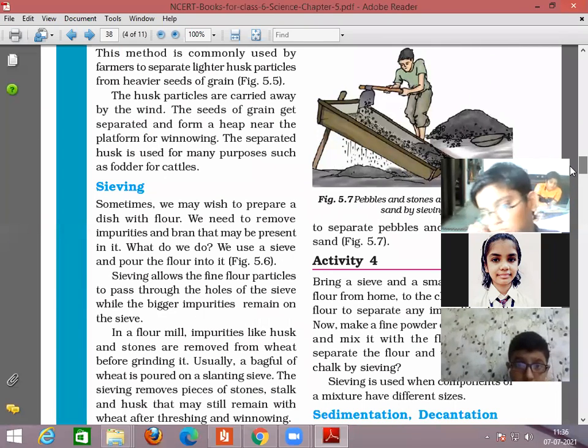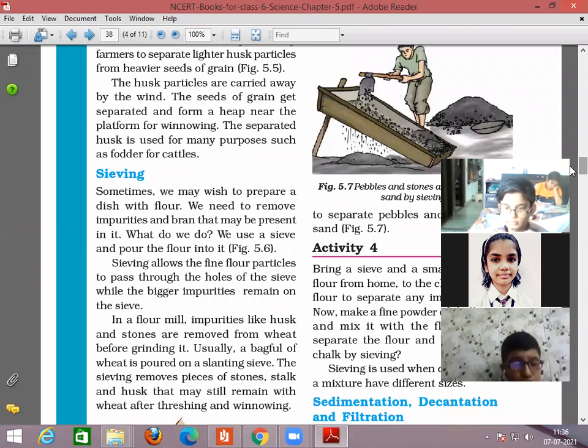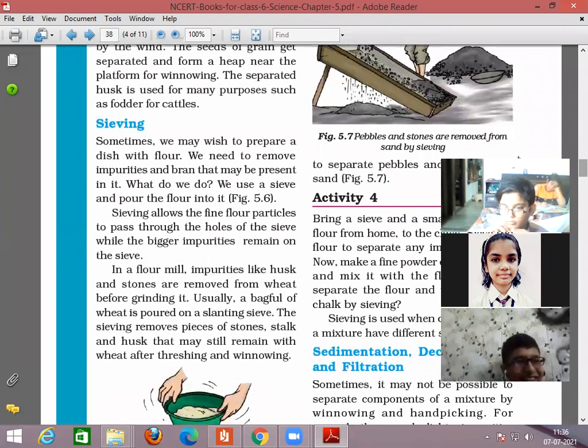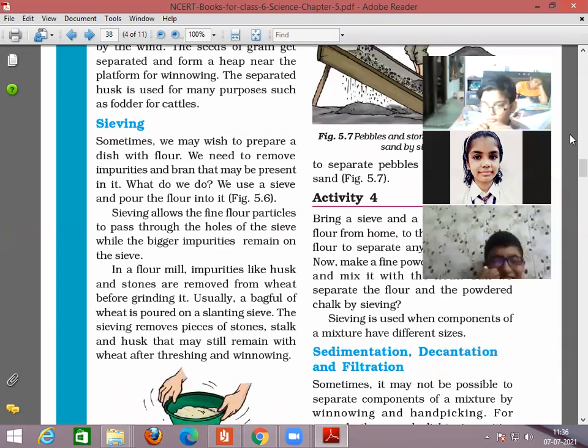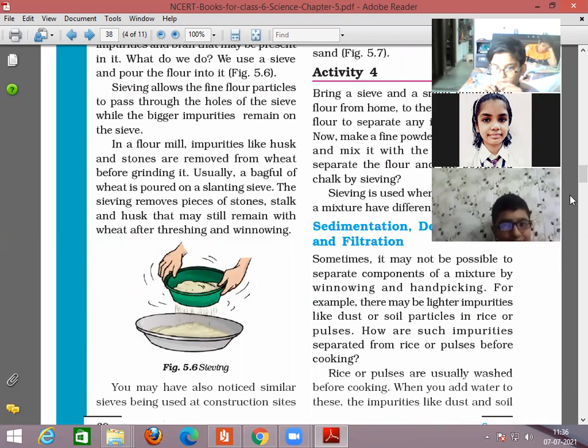Okay. Now the next methods we are going to start today are sedimentation, decantation and filtration. So sedimentation, as the name shows, is where the heavier object settles at the bottom. Okay. So Naman, roll number 24, I want you to start reading: sedimentation, decantation and filtration.